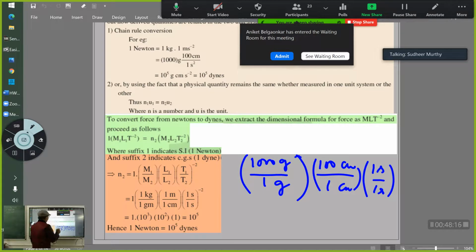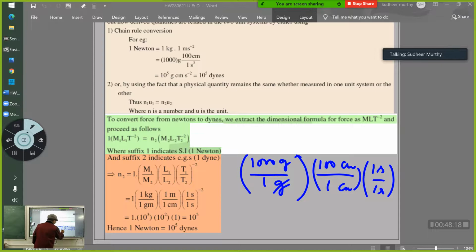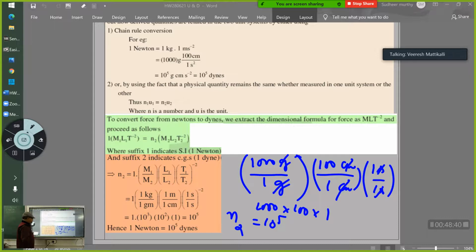Now you see here, all of you, you can cancel these units. Cancel this unit. Cancel this unit. So now you are just left with numbers. What is the number you are left with? 1000 into 100 into 1. That gives you 10 to the power. Got it? So you get here N2 is equal to 10 to the power. So you must understand this, you can cancel the units. That's very important. I hope you know this now, or did you already know this?